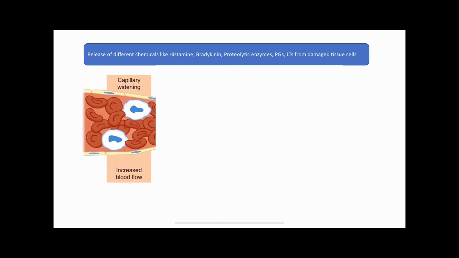This leads to cardinal signs of the inflammation, like local increase in the temperature or the heat production, which is also known as the calor, and the redness at the site due to increased blood flow, which is also known as the rubor.